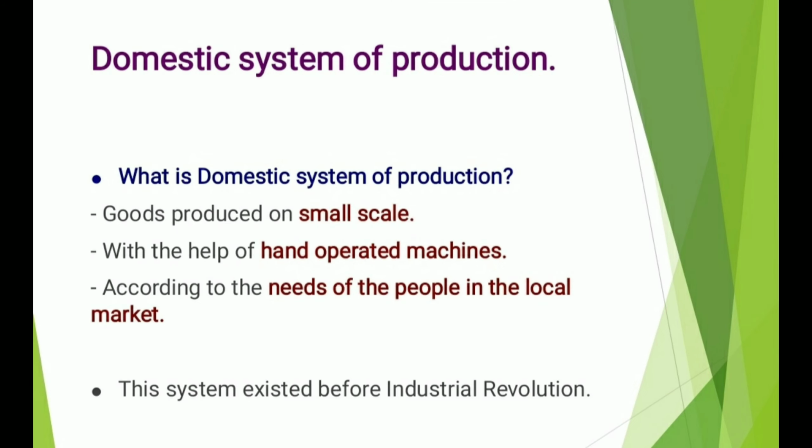Because of the Industrial Revolution and the invention of machines, goods are produced on a large scale. But before the Industrial Revolution, the domestic system of production existed. Now what is this domestic system of production? Goods are produced on a small scale with the help of hand operated machines according to the needs of the people in the local market. This system existed before the Industrial Revolution.